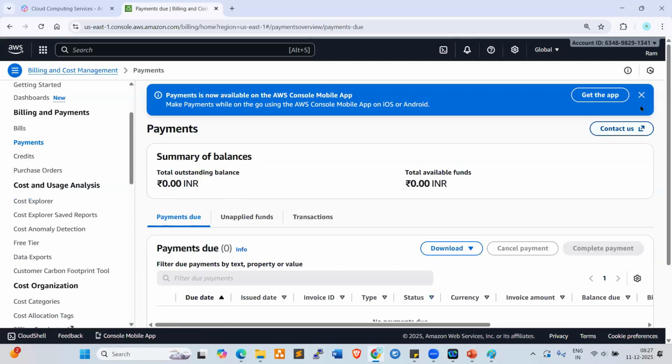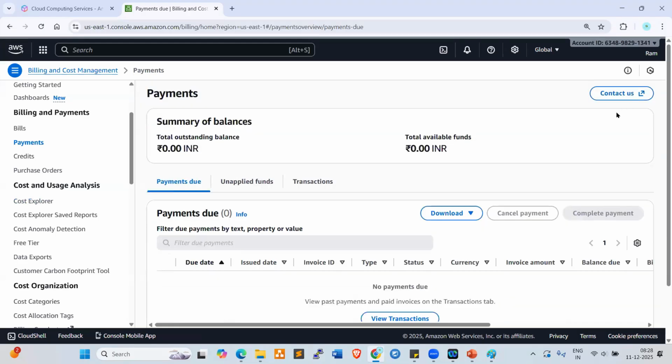So initially, once you start working on the AWS account, it will show you some bill, but that will be deducted from your free hours. They will not charge anything. So unknowingly, they will not charge any single rupee from your account, right? Yeah. Since long, I'm using the AWS account, right?